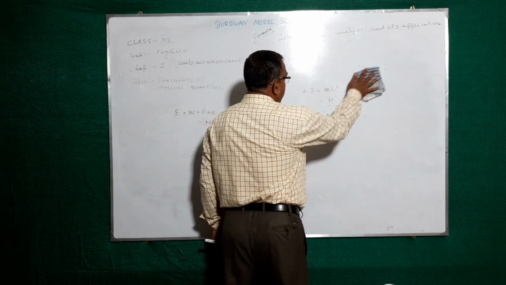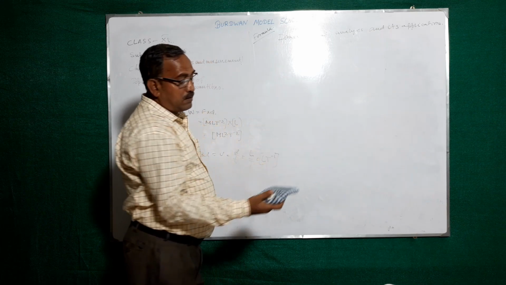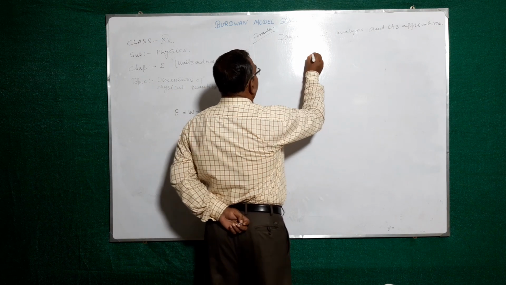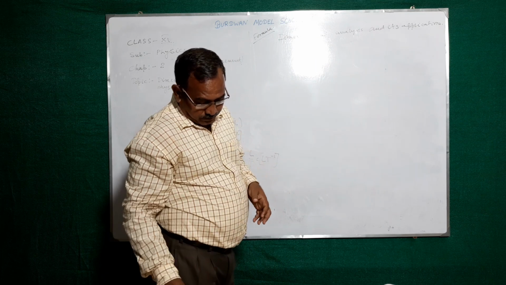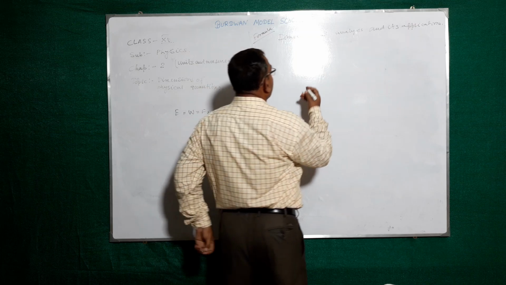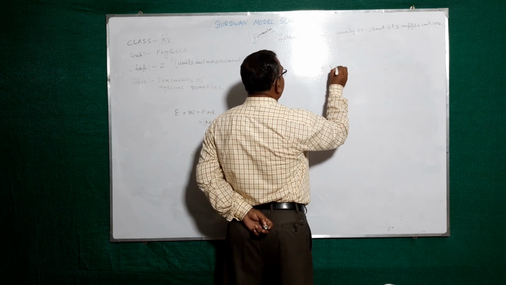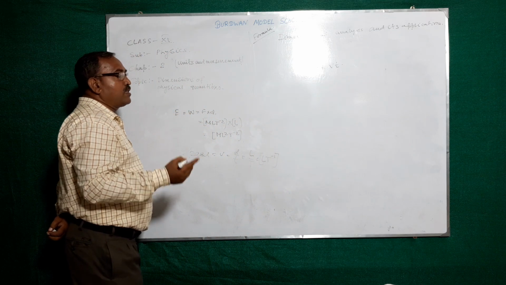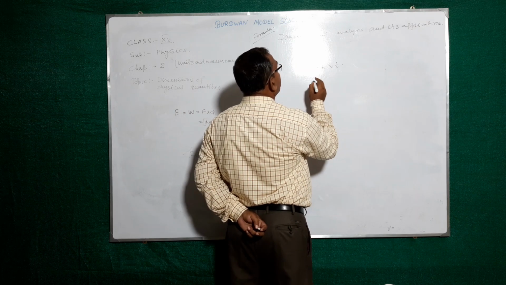Next example. Suppose you consider S equal to v into t. S means distance or displacement when you consider the average velocity and time.